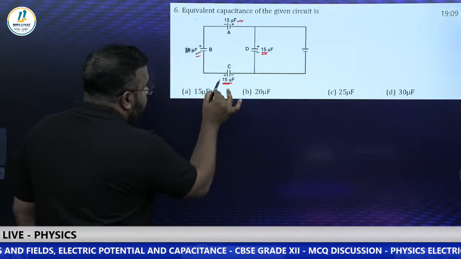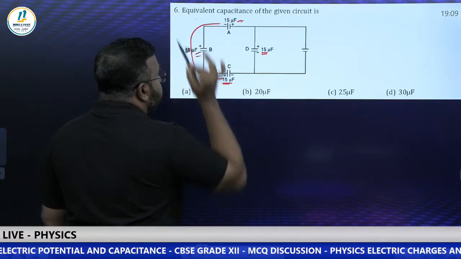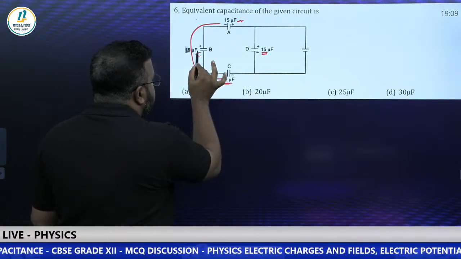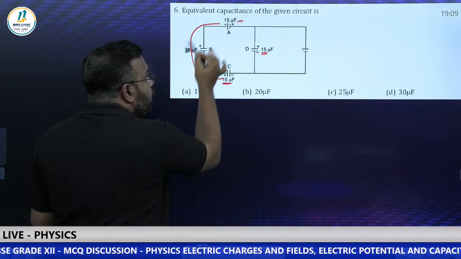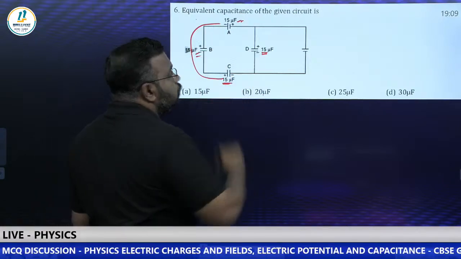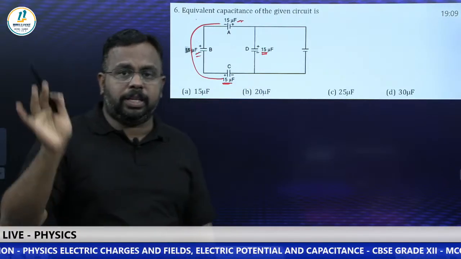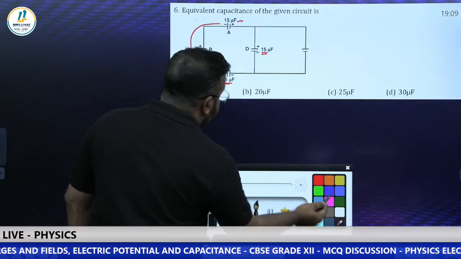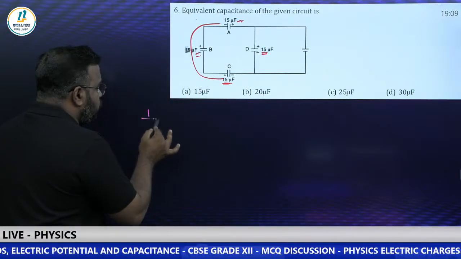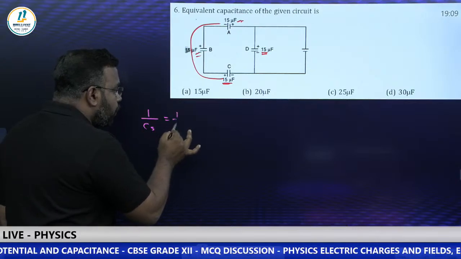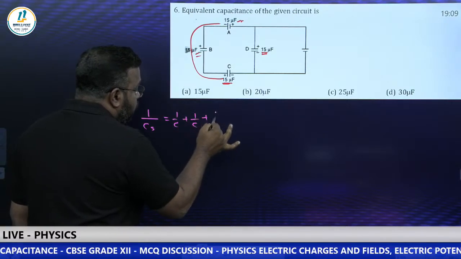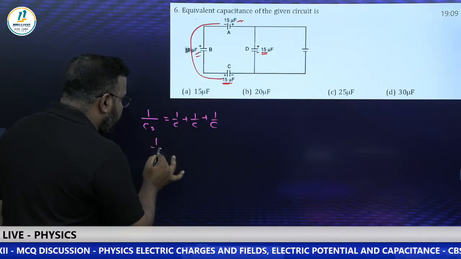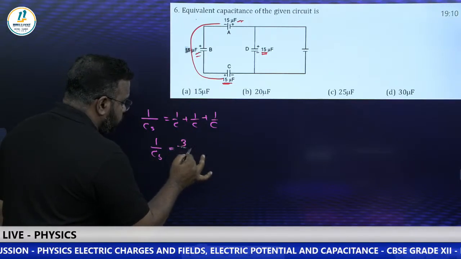You can see these three are in series, right? These three capacitors are connected in series. Positive plate is connected to negative, positive is connected to negative. There is no other connection in between. So surely we can take those three as in series, and they are identical capacitors. So I am using the formula 1 by C is equal to 1 by C plus 1 by C plus 1 by C. Identical means all are the same. So we get 3 by C. 1 by C series is equal to 3 by C.